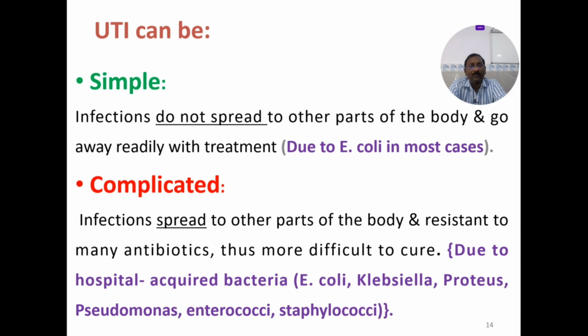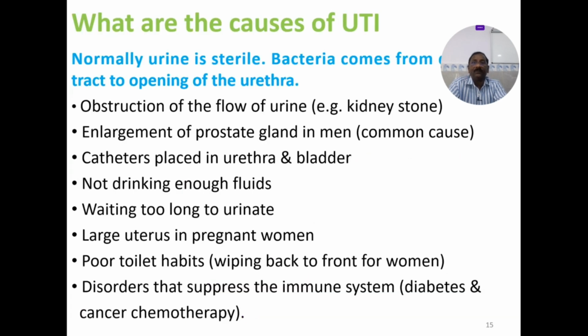It can be divided into simple and complicated. Simple means they don't spread, are very localized and very easy to treat, mostly E. coli. That can be treated with simple antibiotics. Whereas complicated UTI spreads to the kidneys, and can form perinephric abscesses, sometimes renal carbuncles, sometimes they rupture and cause sepsis, then septic shock and so on. So a lot of organisms are there in complicated urinary tract infection. Mostly it is mixed organisms that cause the complicated UTI.